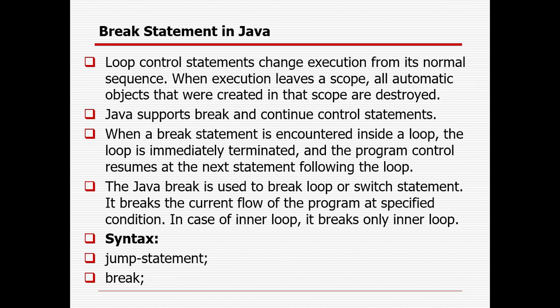The next thing is that there are two keywords available to control the loop. Sometimes I need to control the loop, for, if, do while, anything. So there are two words available called break and continue. Loop control statements change execution from its normal sequence. When execution leaves a scope, all automatic objects created in the scope are destroyed. Java supports break and continue control statements.